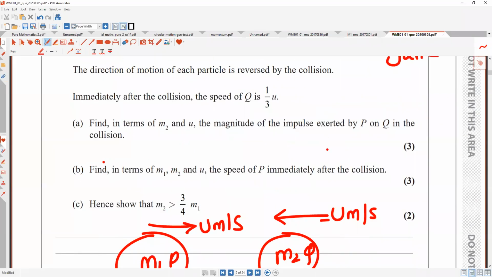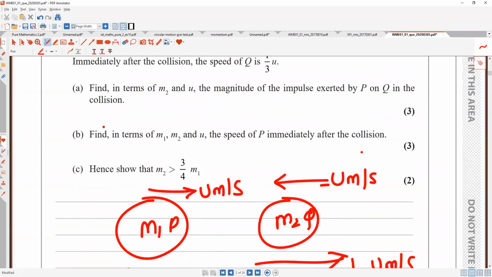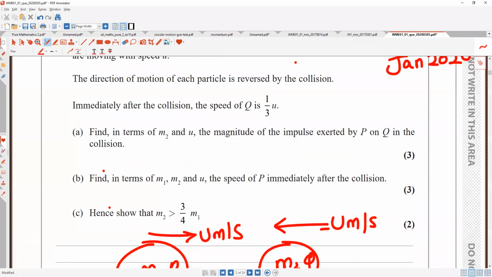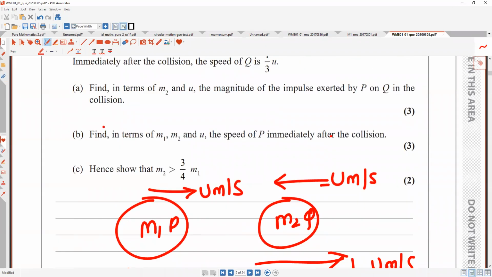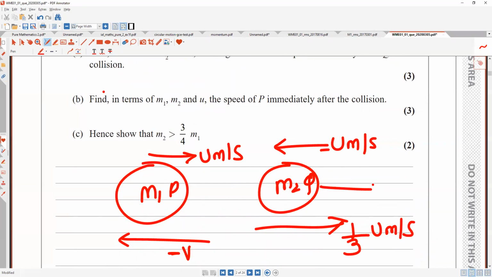Now a part, find in terms of m2। If they say in terms of m2, okay, তাহলে তোমাকে এখানে m2 ইউজ করতে হবে, মানে m1 কে মনে হয় সাবজেক্ট ফর্মুলা করতে হবে, magnitude of the impulse of p on q। সো এখন তুমি ভাববে আমি ইম্পালস এটা নিব না এটা নিব, you have to take this one, you know why?